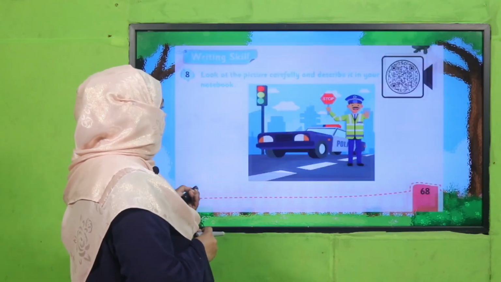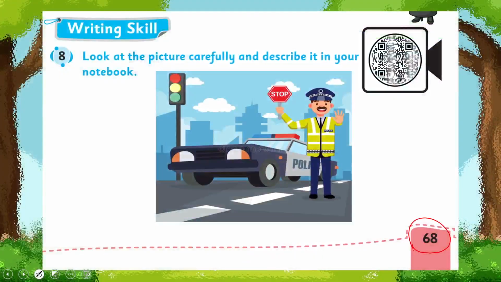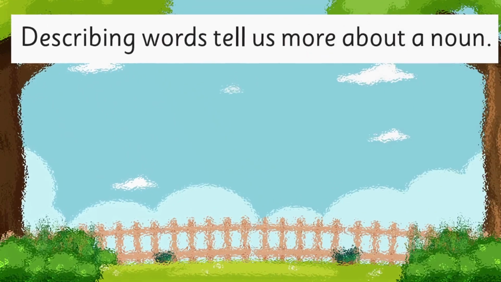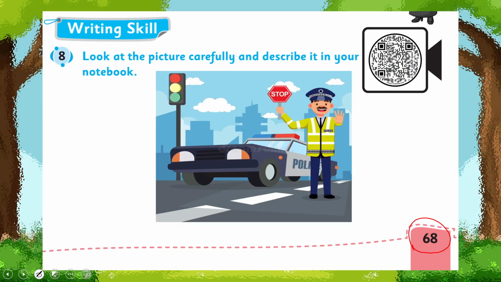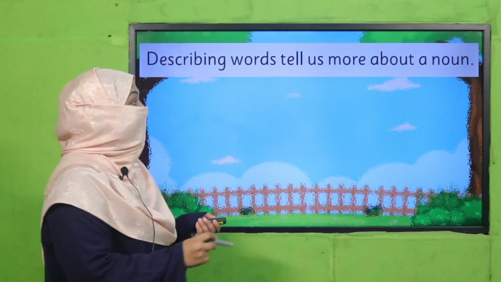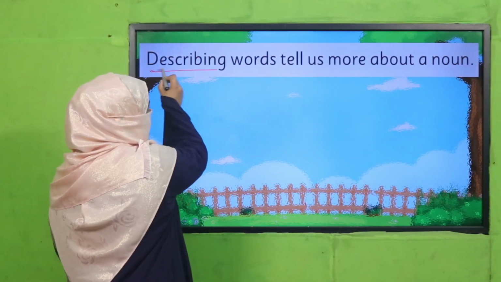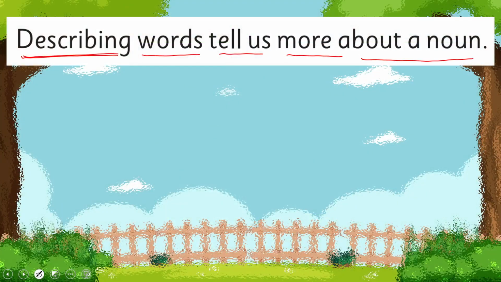So our today's task is about this picture, which is there on page number 68 of your book. First, we have to describe this. The question is, look at the picture carefully and describe it. And how do we describe something? By using describing words. So what are describing words? Describing words tell us more about a naming word.